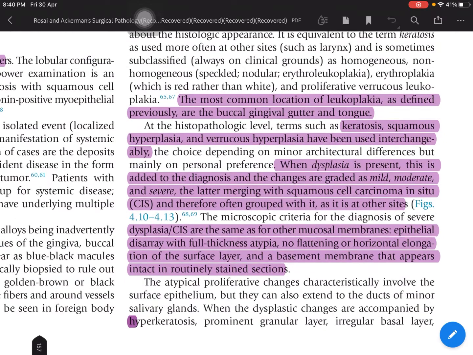Severe dysplasia is the same as in other mucous membranes, which is carcinoma in situ: epithelial disarray with full thickness atypia. There is distortion of the epithelium and full thickness atypia. There is no flattening or horizontal elongation of the surface layer, and a basement membrane that appears intact in routinely stained sections. As we have seen, in carcinoma in situ the basement membrane is intact.